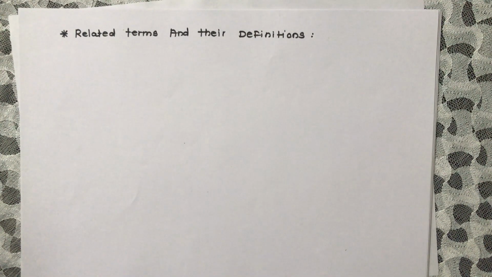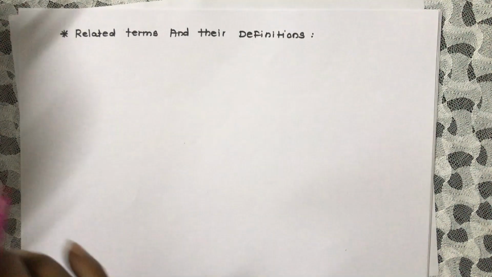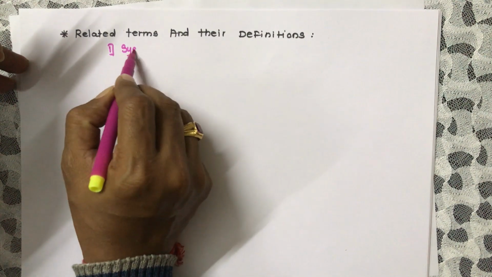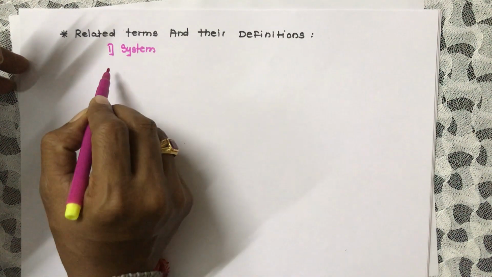Okay, now we are going to study the next part, that is nothing but related terms and their definitions, the terms and the definitions regarding metallurgy. The first term is system.